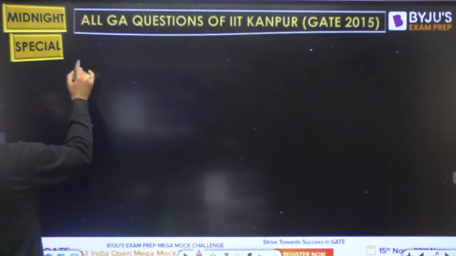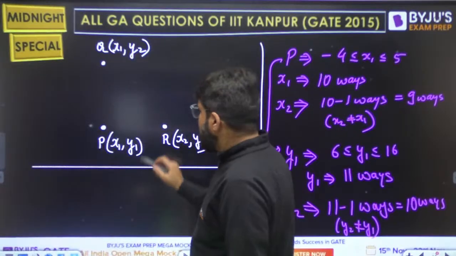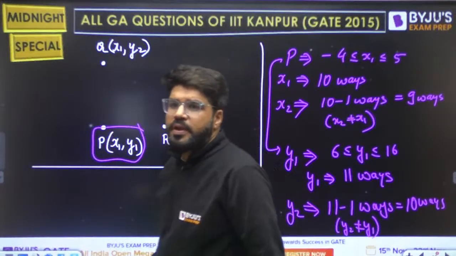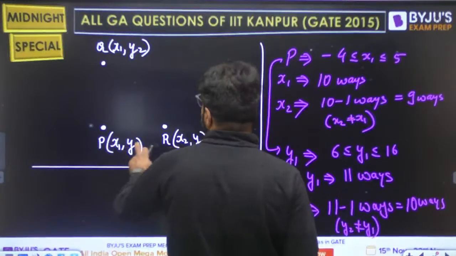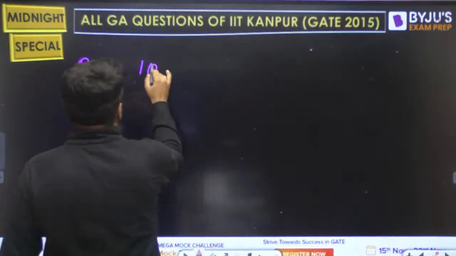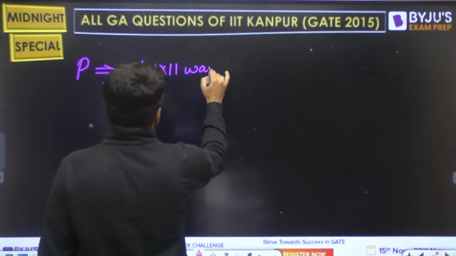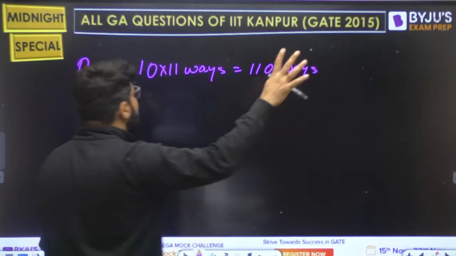Now the final story. So point P can be selected in how many ways? To fix the point P, you need to fix x1, y1. So how many ways of fixing x1, y1? x1 has 10, y1 has 11. So point P can have 10 into 11, 110 ways. There are 110 ways of selecting the point P.